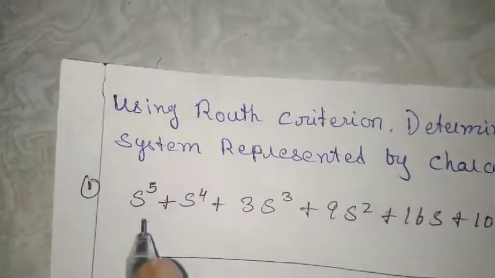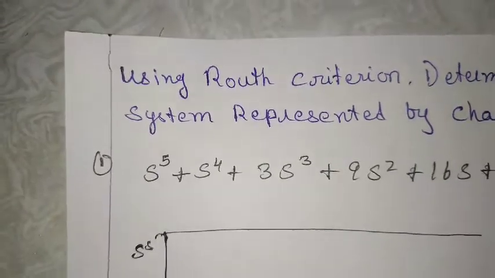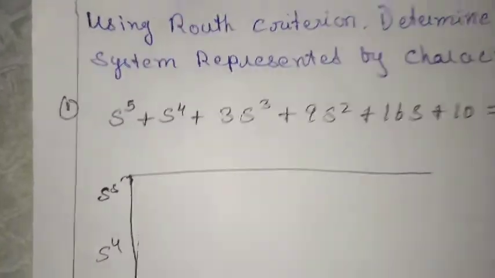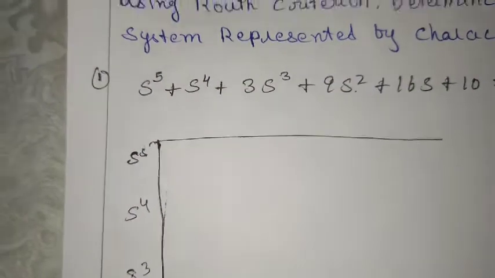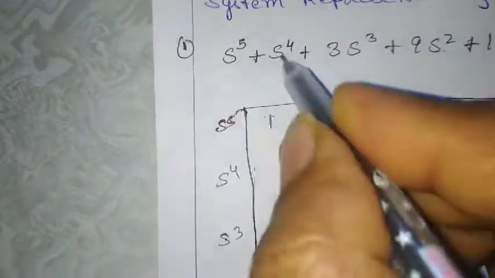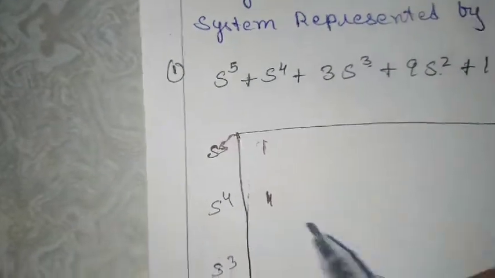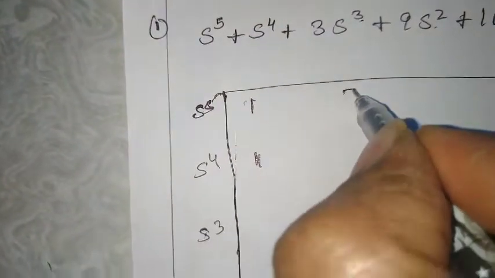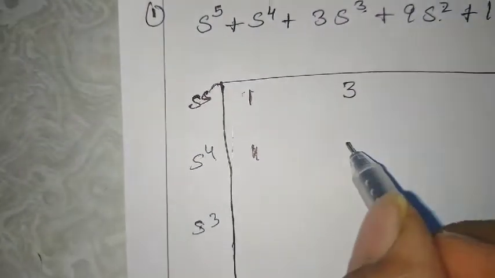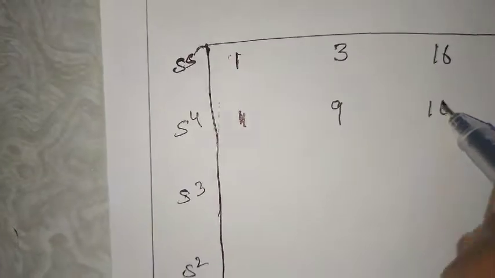The highest power is s power 5. Next is s power 4, next s3, next s power 2, next s, next s power 0. The s power 5 coefficient is 1. The s power 4 coefficient is also 1. The s power 3 coefficient is 3. Don't write 3 here, you have to write 3 here. Next, the s square coefficient is 9. Next, the s coefficient is 16. Next is 10.